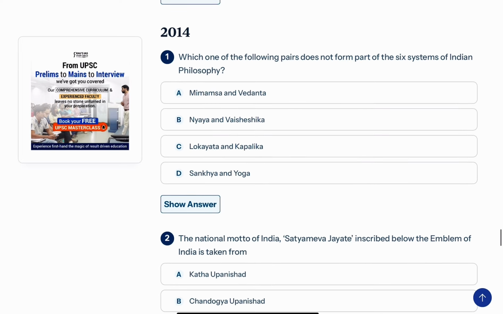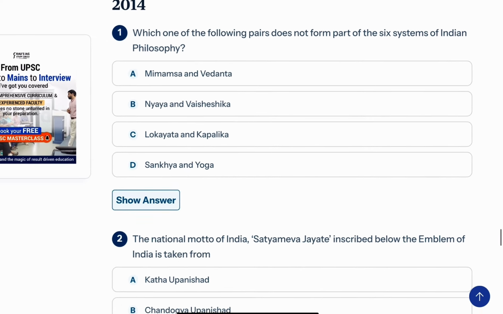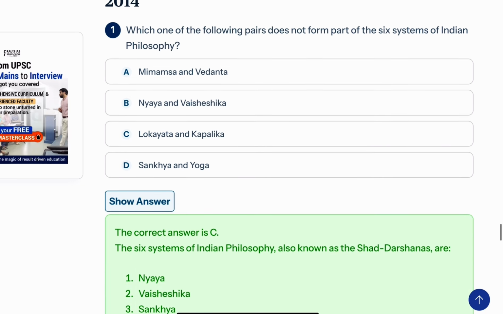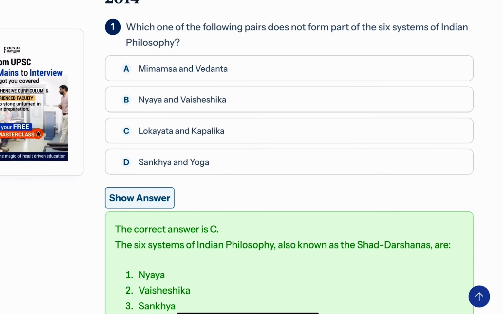In 2014, one question that was asked was: which one of the following pairs does not form part of the six systems of Indian philosophy? Mimamsa and Vedanta, Nyaya and Vaisesika, Lokayat and Kapalika, Sankhya and Yoga. The answer is C, Lokayat and Kapalika. So the topic here becomes the six systems of Indian philosophy.